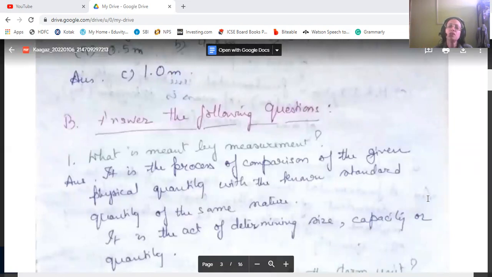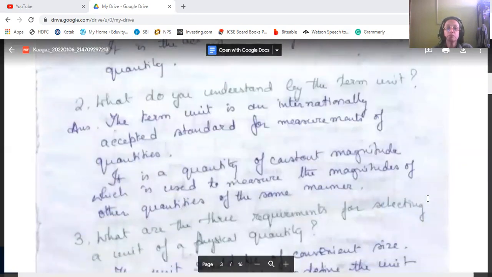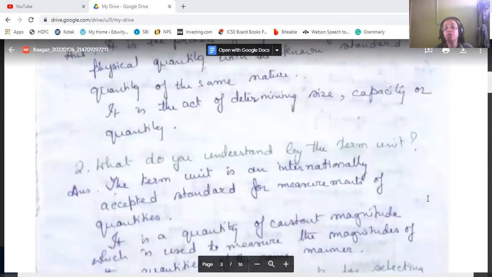It is also the act of determining size, capacity, and quantity. So what is meant by measurement? It is the process of comparison of the given physical quantity with the known standard quantity of the same nature, and you can say another way that it is the act of determining the size, capacity, or quantity.